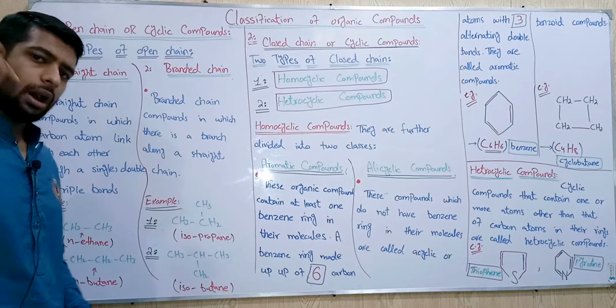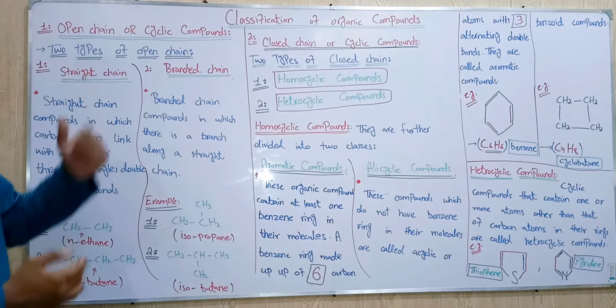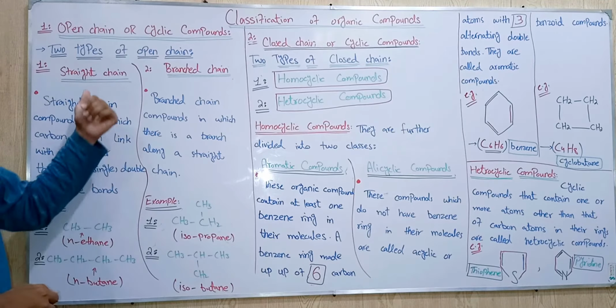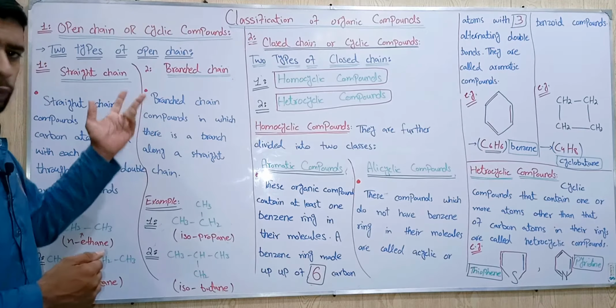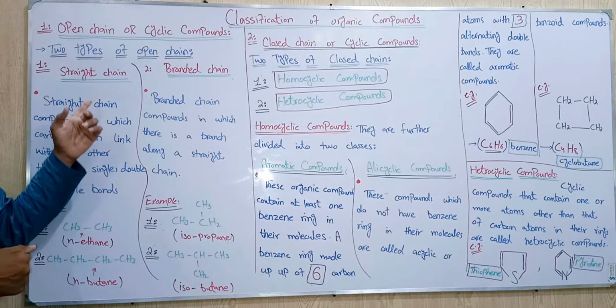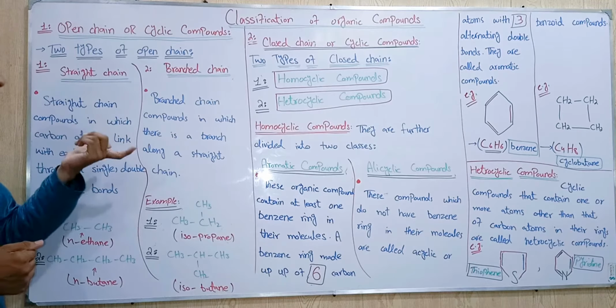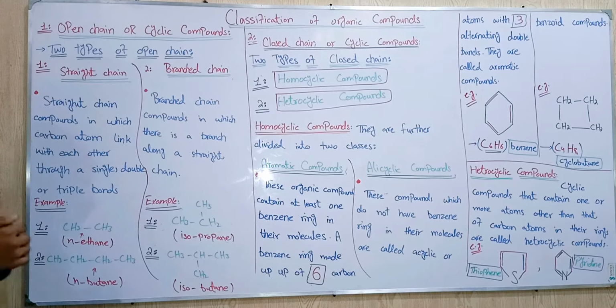Open chain is also further divided into two types. Means two types of open chain: the first is straight chain and the other is branch chain. Now we will see what is straight chain and what is branch chain. First we discuss the straight chain.